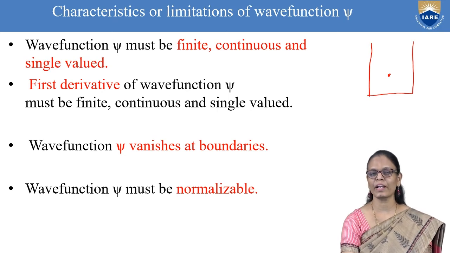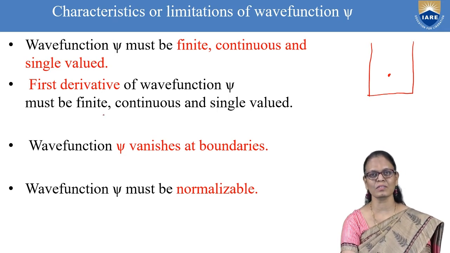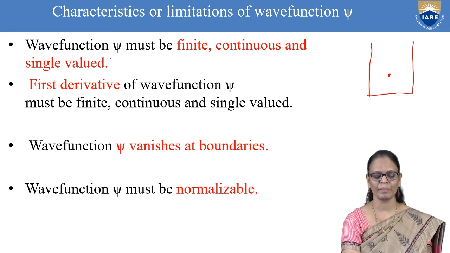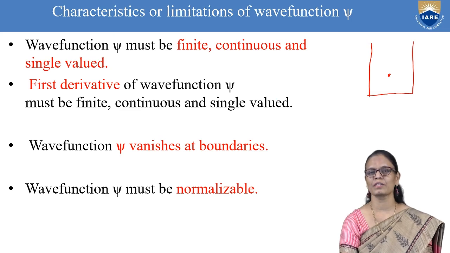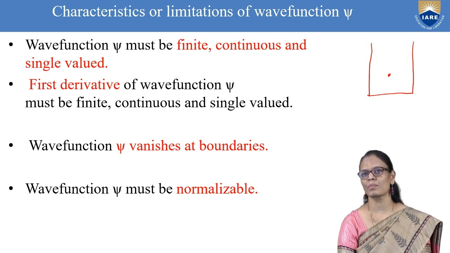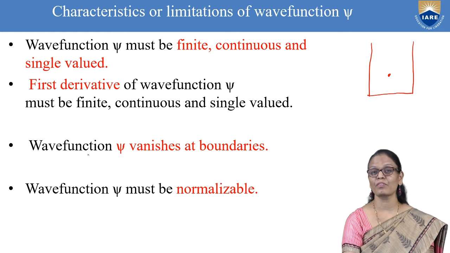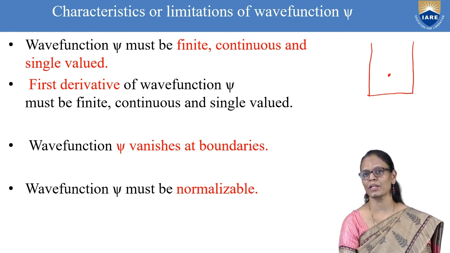Now the first derivative of the function must also be finite, continuous and single valued. Then the wave function psi vanishes at boundaries.